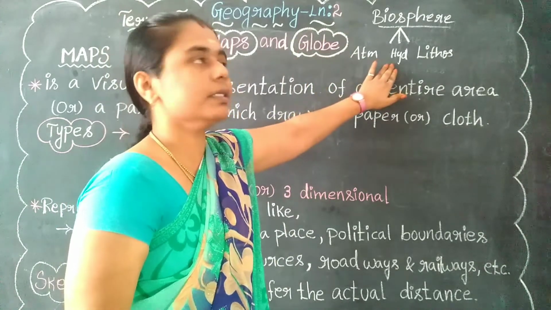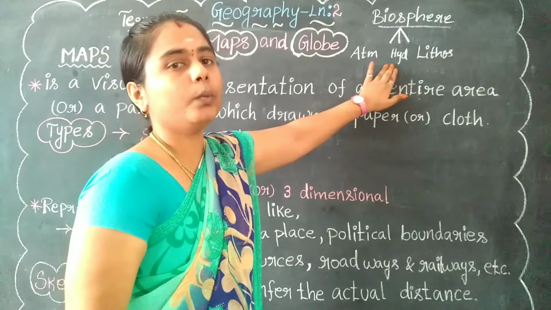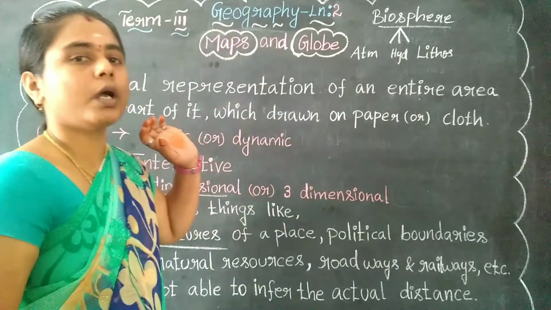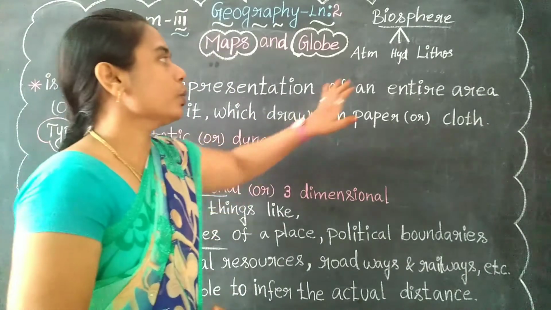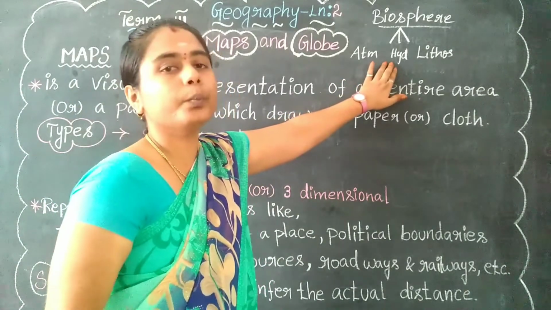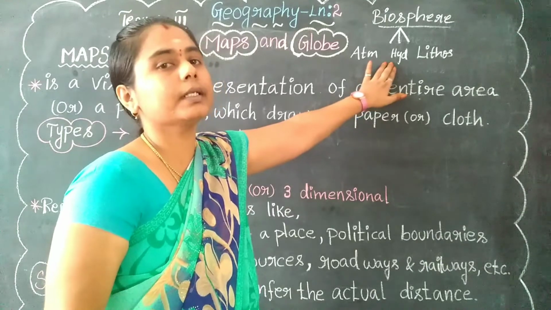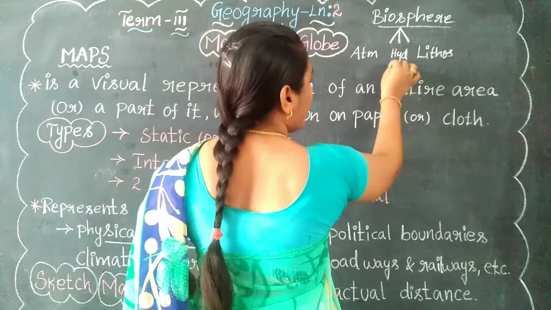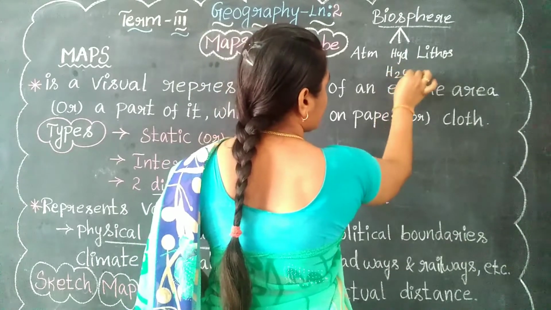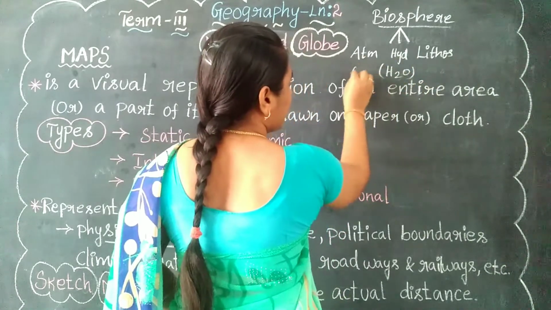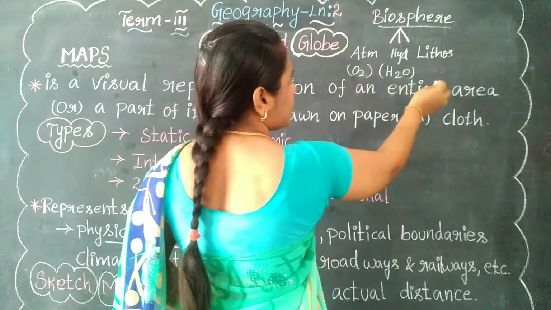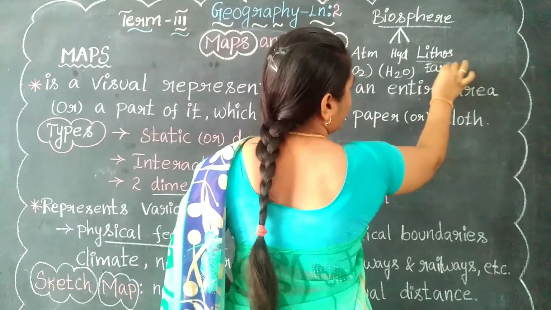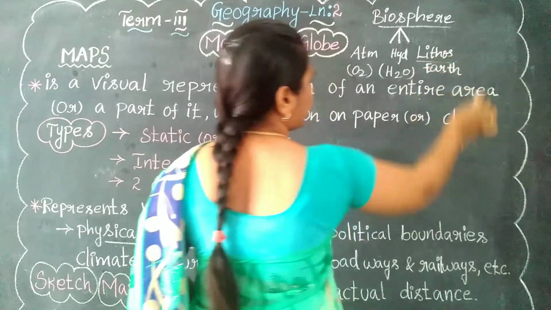And hydrosphere is based on water. Hydrogen is H2, but water is H2O, with oxygen. And lithosphere means the earth, the whole universe.